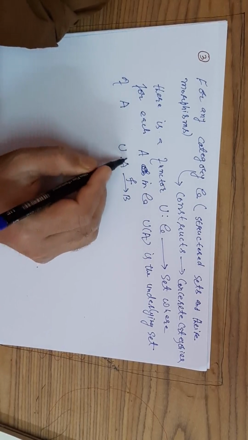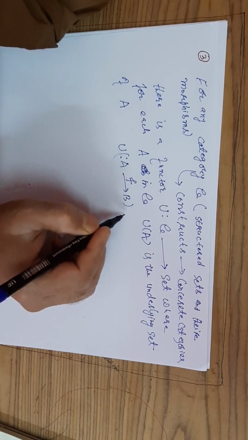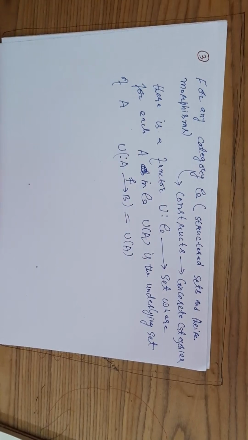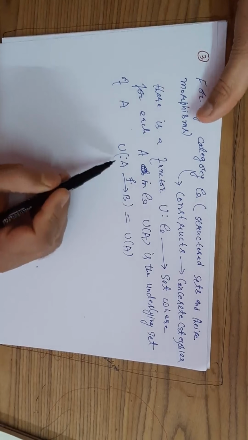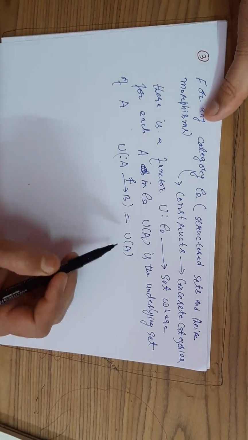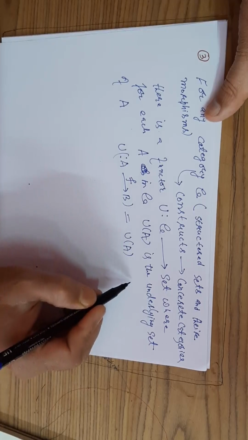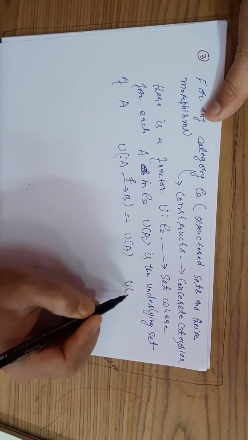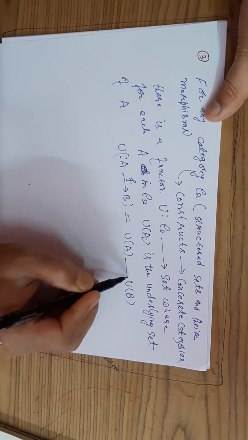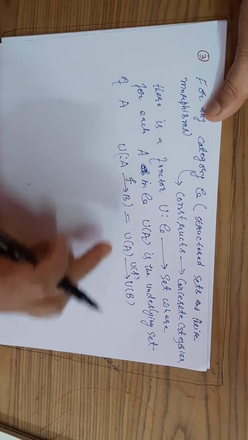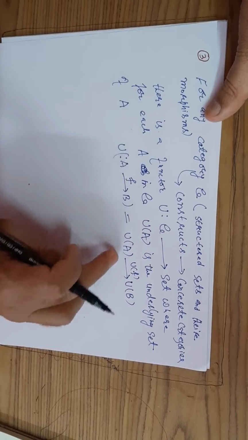What does this U do? It sends A to UA, where UA is the underlying set, meaning the structure is forgotten. That is why we call this functor a forgetful functor. So it forgets the structure on A and maps it to the underlying set of A. Similarly, U maps B to the underlying set of B, and this UF is the underlying function of these sets.